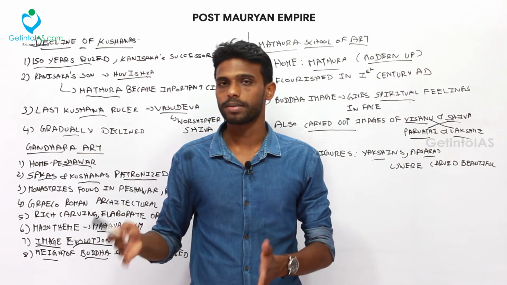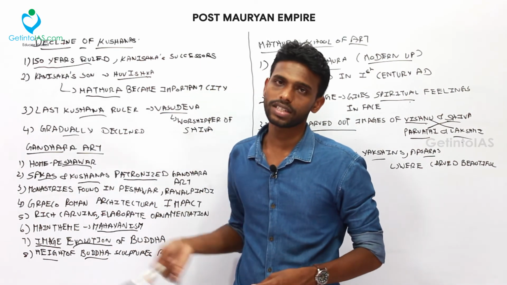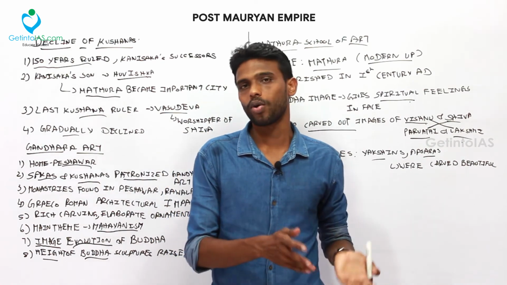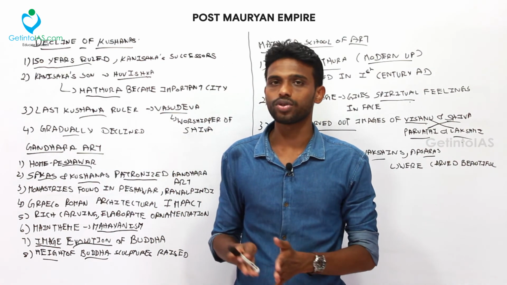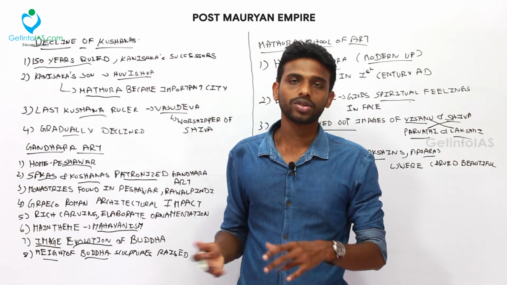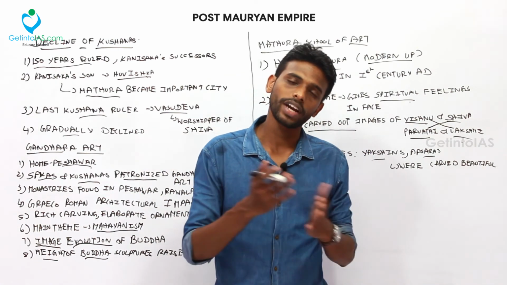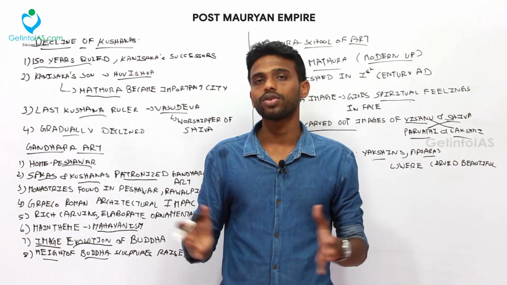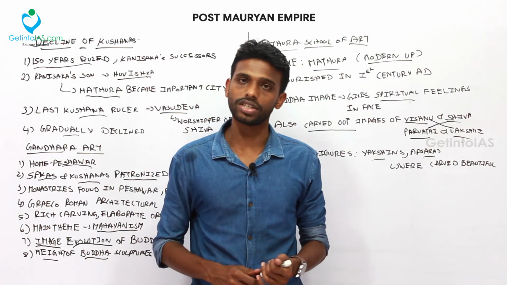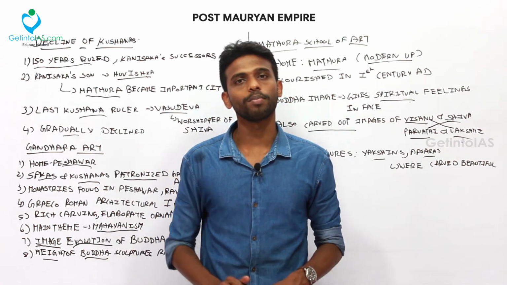So we will see in the subsequent chapter about Gupta, but these dynasties occurred during the post-Mauryan period, which were a little bit small compared to the Mauryans as well as Guptas, and there was also diversity because they were not united, only certain regions they occupied. Also during this time there were some foreign invasions, so India was not much developed during their rule because there were divisions in the rule. So this is all about the post-Mauryan period.